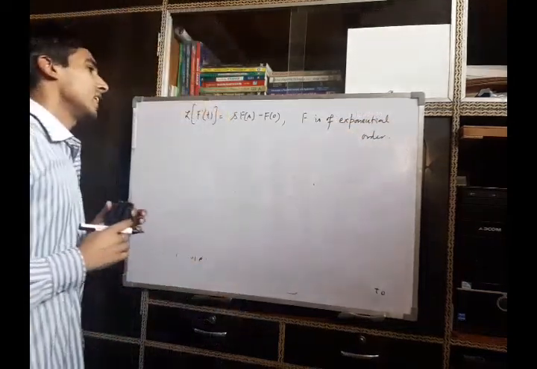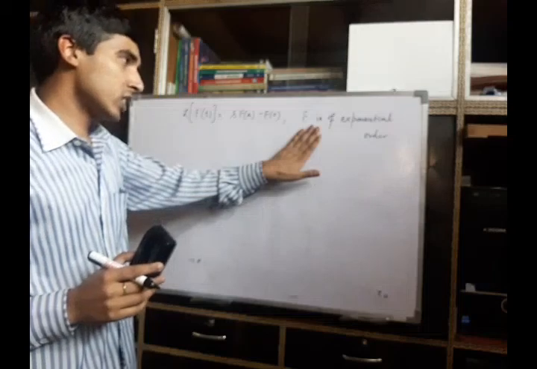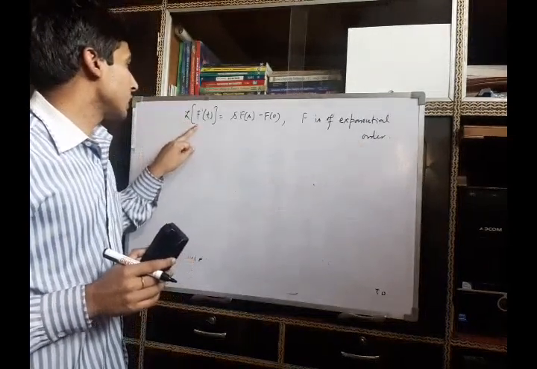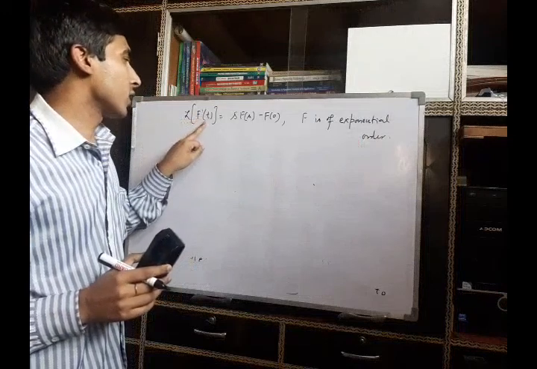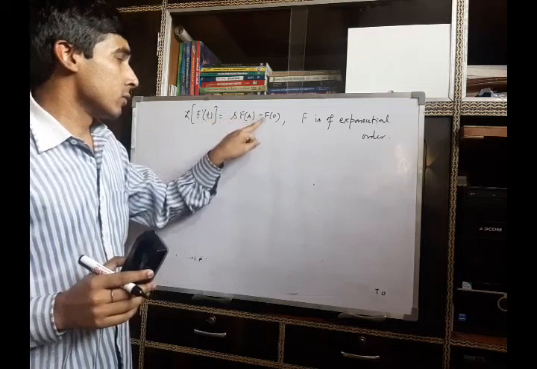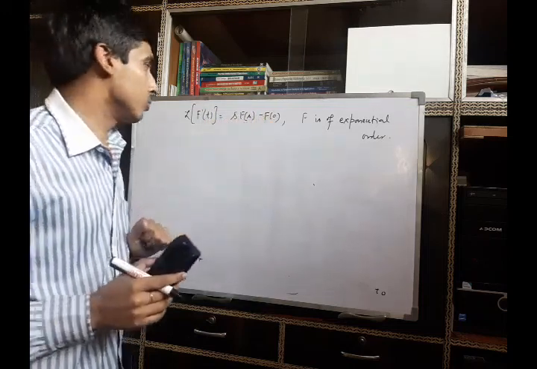That means if f is a function whose Laplace transform exists and it is of exponential order, then the Laplace transform of the derivative of that function is s times the Laplace transform of that function minus the value of the given function at the point t equal to 0.